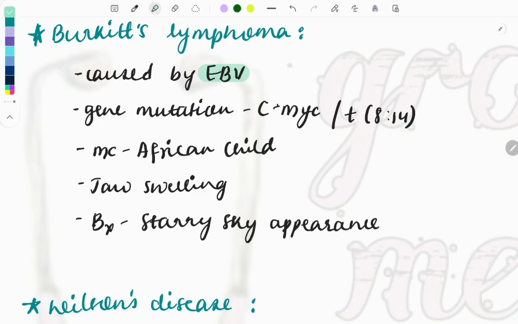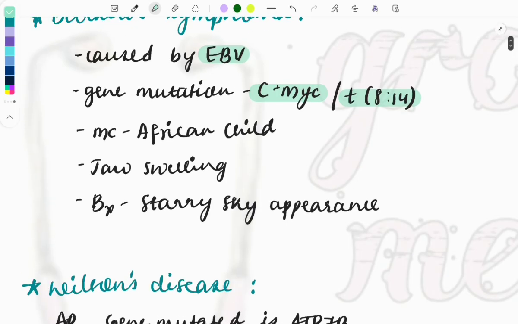So this was the question asked: the gene mutation in this Burkitt lymphoma. So c-MYC is the gene mutated, and this was asked in the recent January 2025 exam. Then the gene is present on the chromosome, so the translocation of the gene occurs between the 8th and the 14th chromosome. So remember this also, because a case can be described and they can ask translocation of which gene causes this.